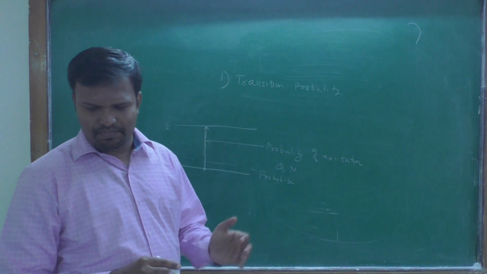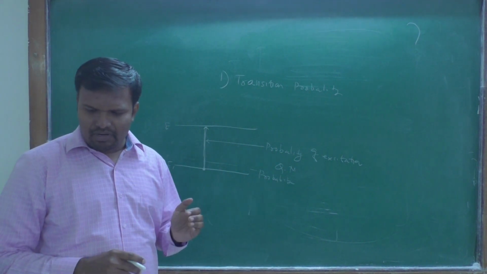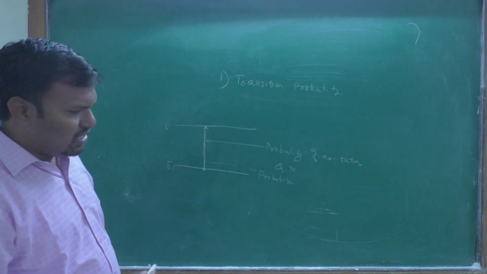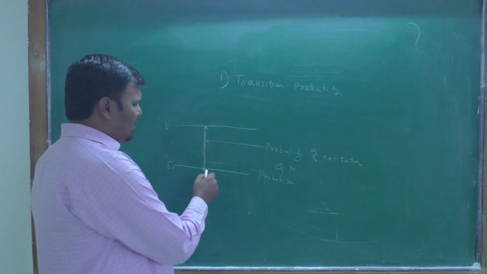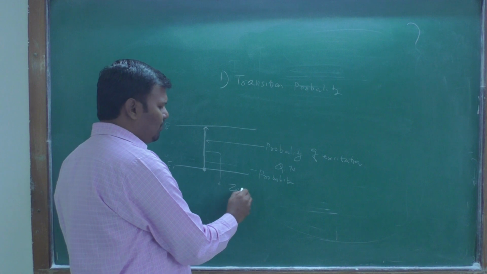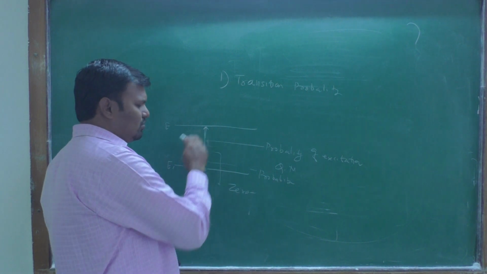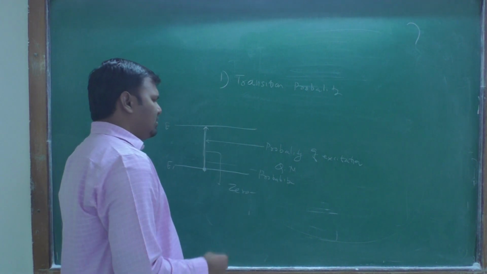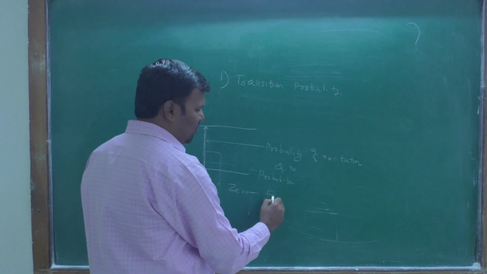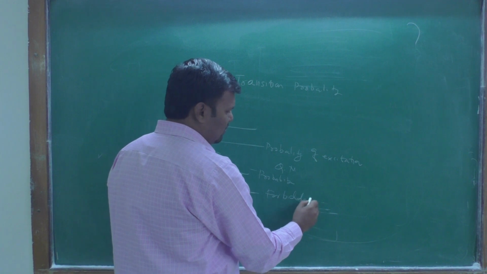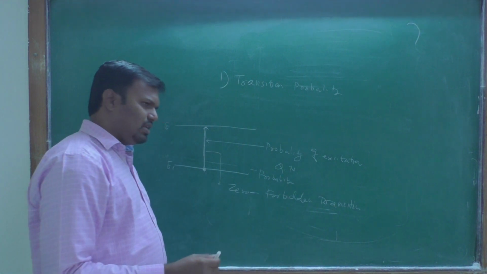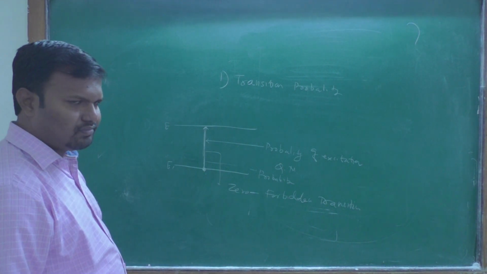If the probability of excitation from the first energy level to the other is zero, meaning not possible, then it is a forbidden transition, and it will not appear in our spectral lines.